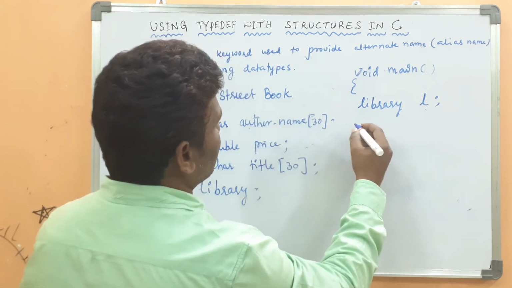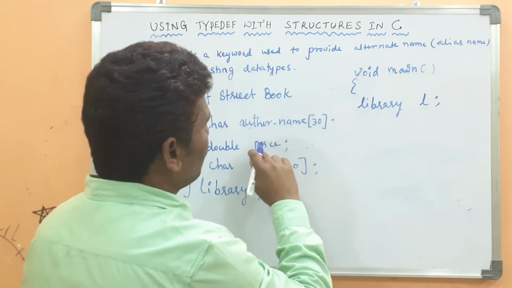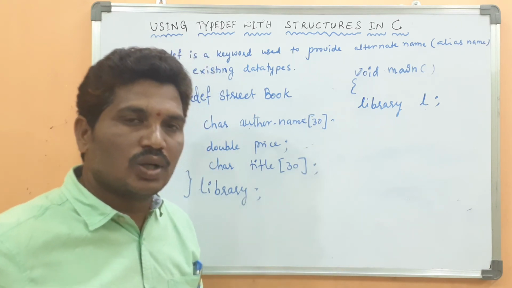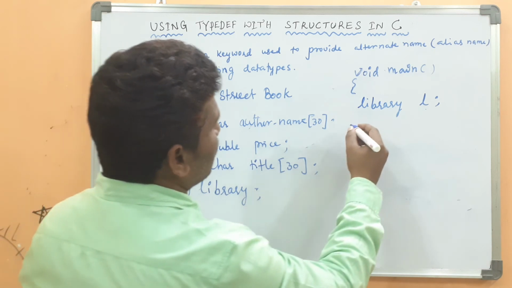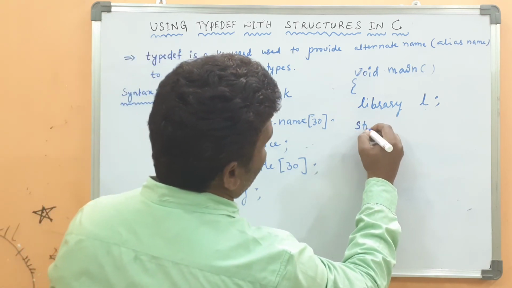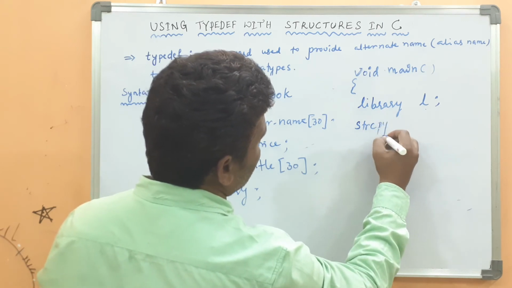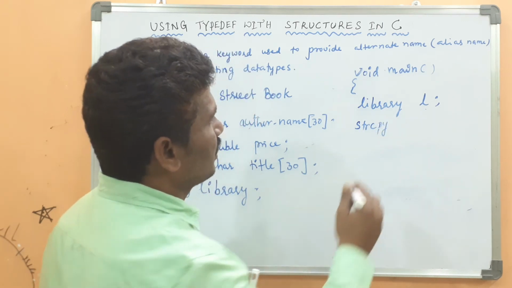Here the author name, price, title, all three data you have to collect. Then strcpy, because for string initialization you must use the string copy function.